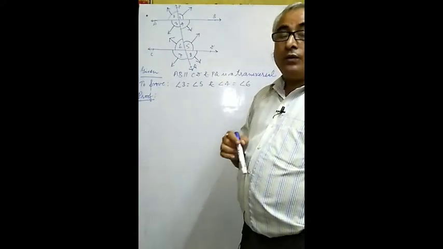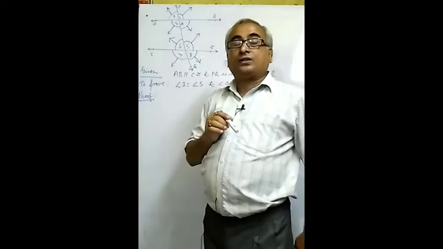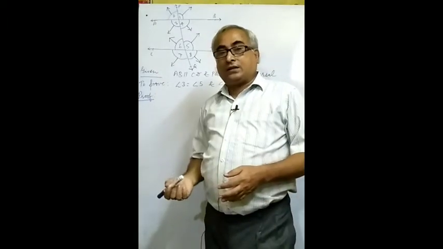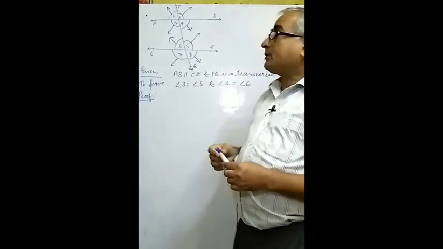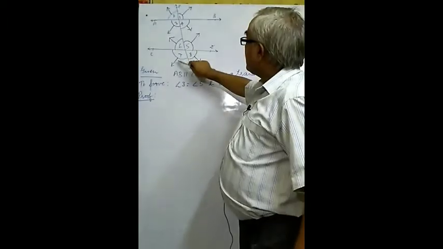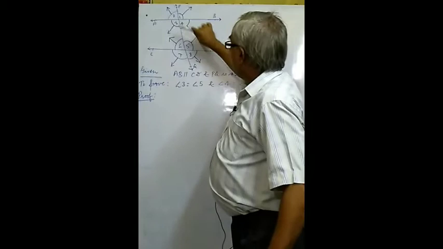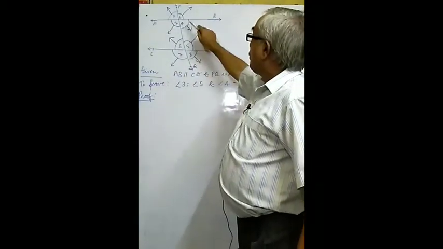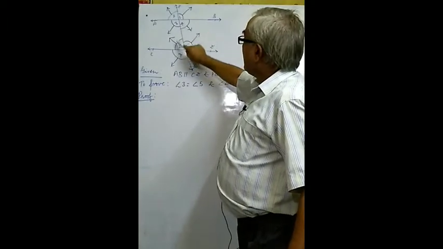In this way, there are 4 pairs of alternate angles. First pair is angle 1 and angle 7, second pair is angle 2 and angle 8, third pair is angle 3 and angle 5, and fourth pair is angle 4 and angle 6.